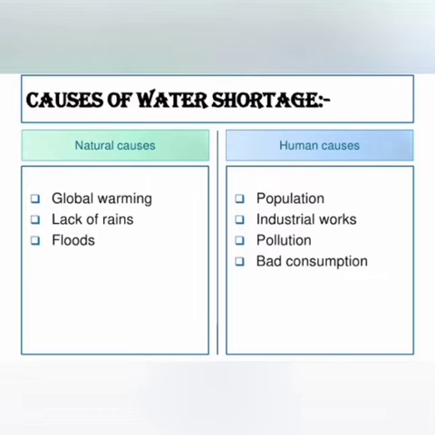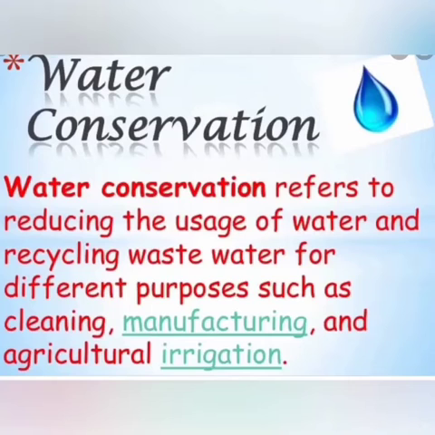So there is an acute shortage of water which we are facing. So what are the causes of the water shortage? They are divided into two: one is natural causes and the second is human causes. The natural causes are global warming, lack of rains, floods, etc. And human causes include population, industrial works, pollution, bad consumption, etc.